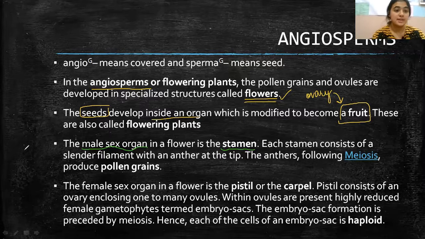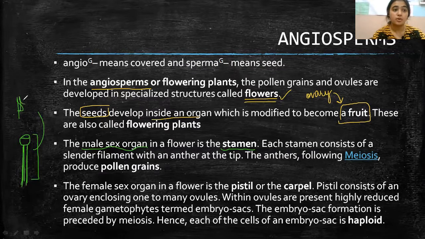Just like this, we have the structure of a stamen, and it consists of a cylindrical filament. This portion that I am drawing here is how the filament would be presented, and above it you would find an anther, and this is what I call a stamen.